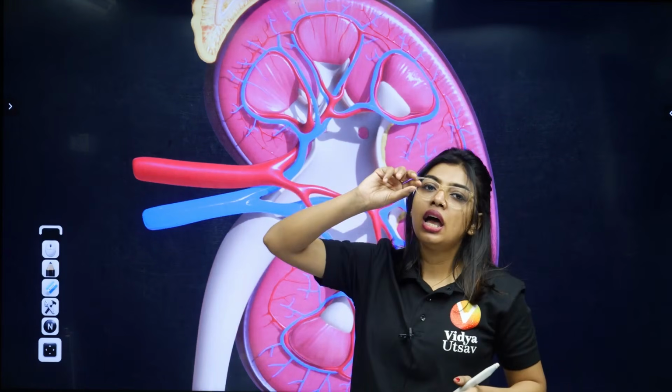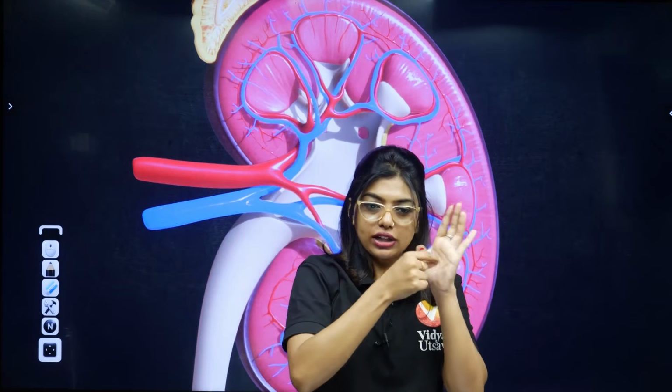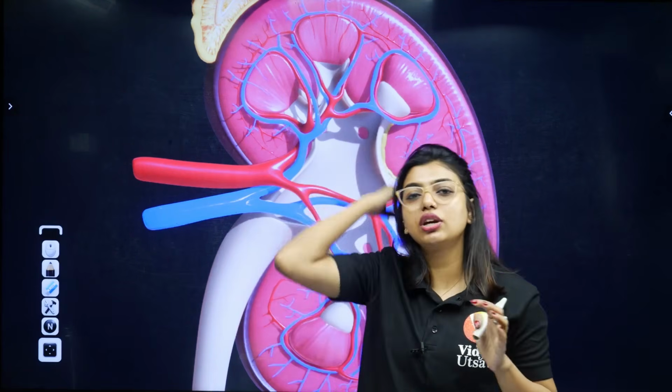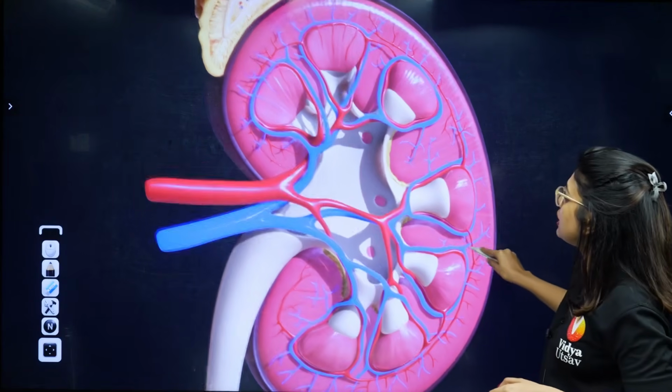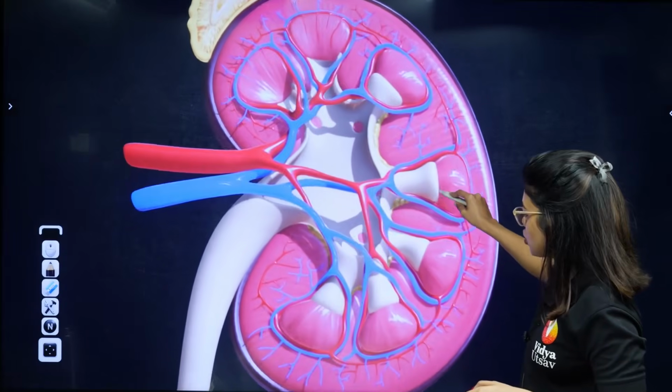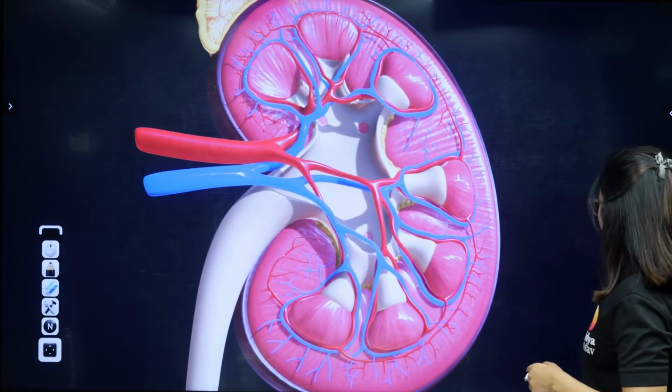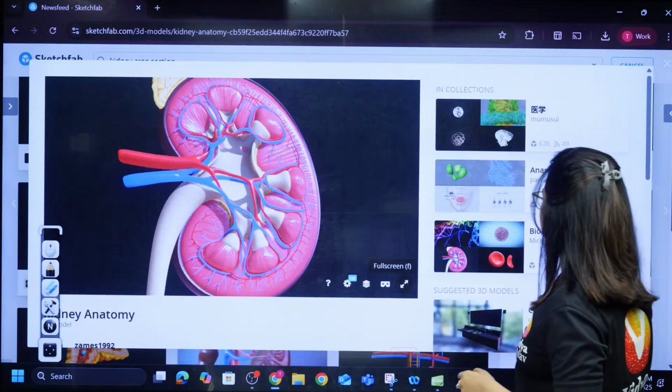This region is the hilum, just like how your rajma and beans have a small dot. Have you seen? That is like the hilum. So here also this is the hilum, and these are your medullary pyramids. Clear? I hope this is super clear for all of you. And there is artery and vein lining.